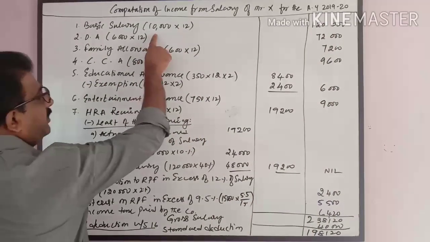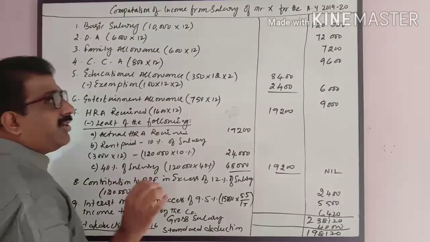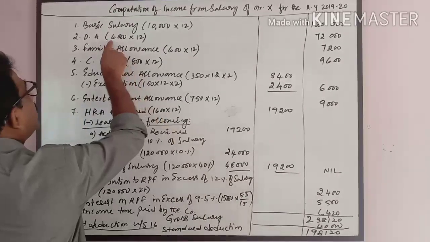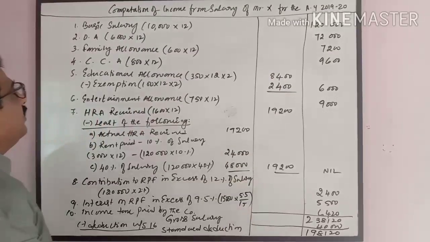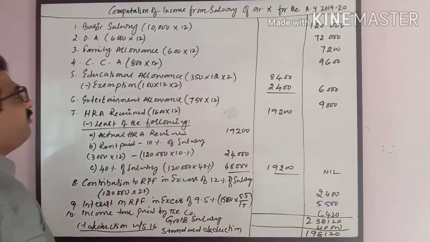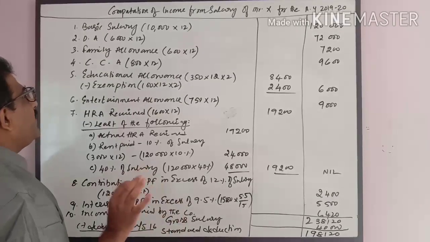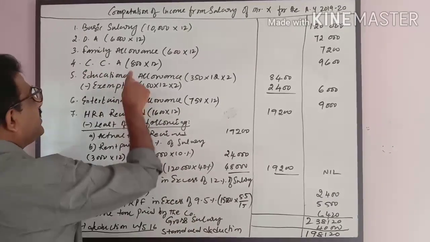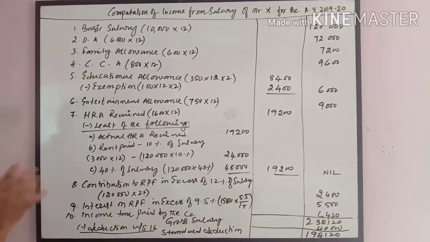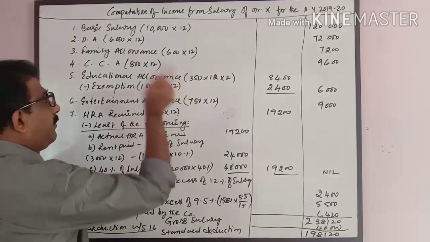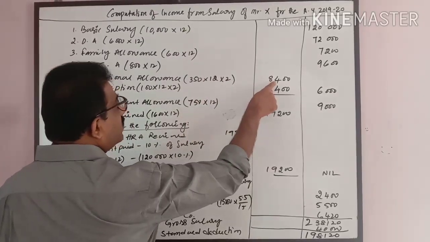So basic salary 10,000 per month comes to 1,20,000 per annum. Dearness allowance is a fully taxable allowance, 6,000 per month, 6,000 into 12, 72,000. Family allowance is a fully taxable allowance, 600 per month, 12 months, 7,200. City compensatory allowance, fully taxable allowance, 800 into 12, it comes to 9,600. Next is educational allowance. Educational allowance given by the employer is 350 per month for two children. So it comes to 8,400.